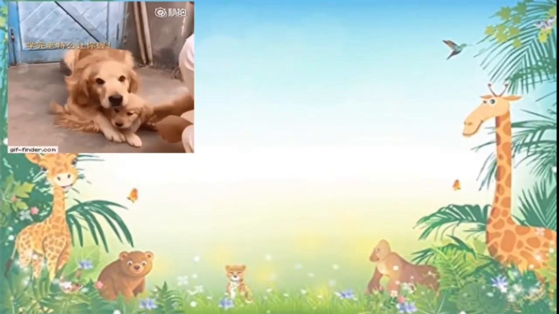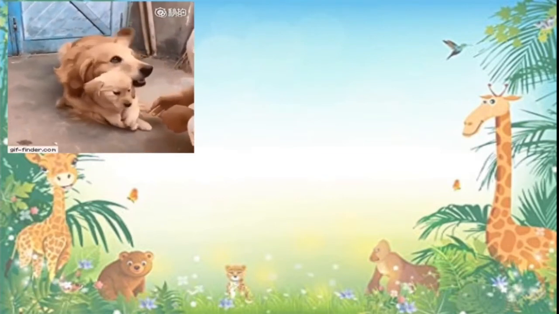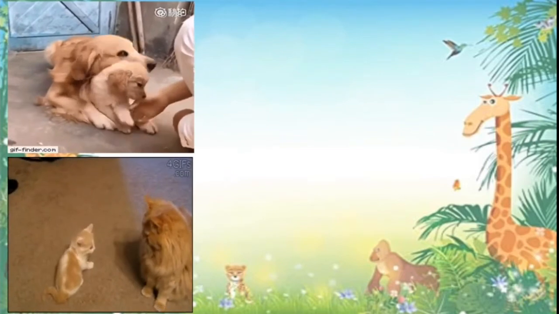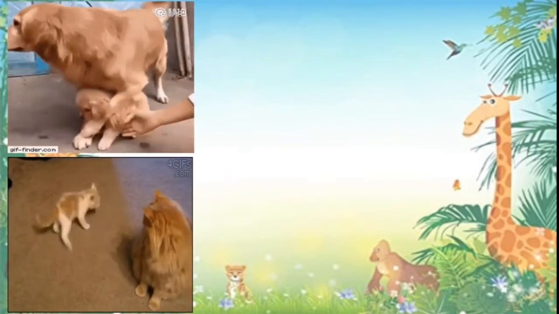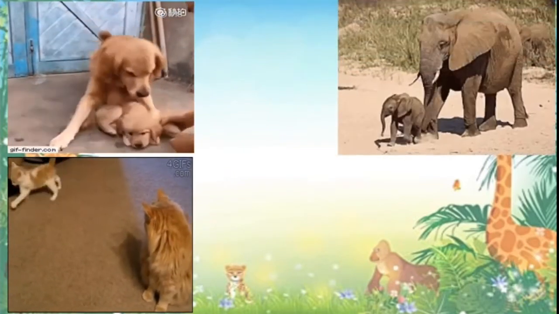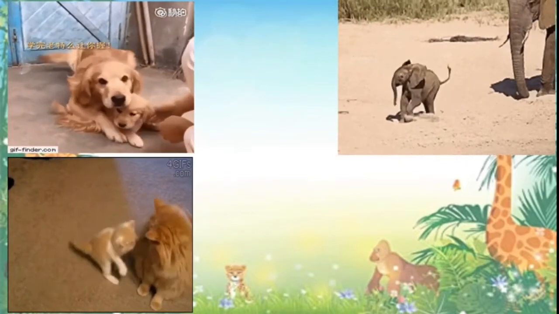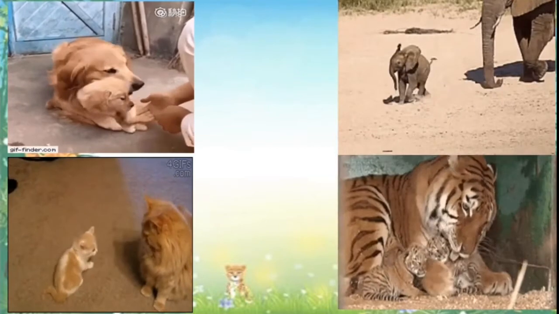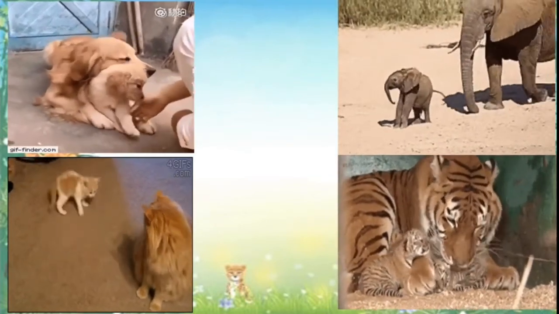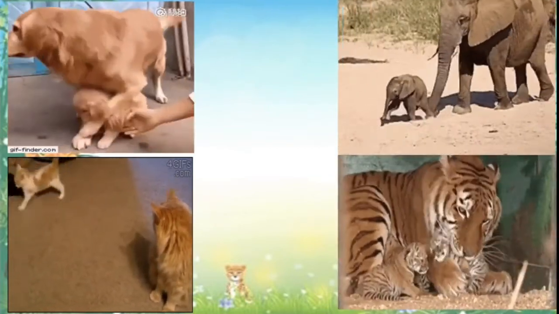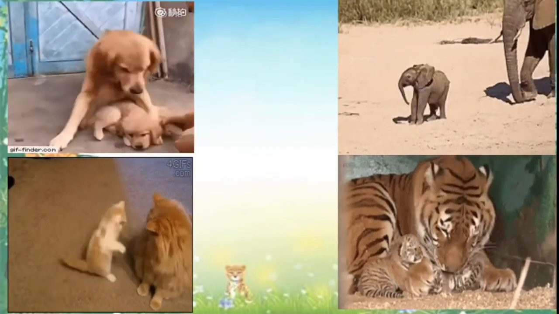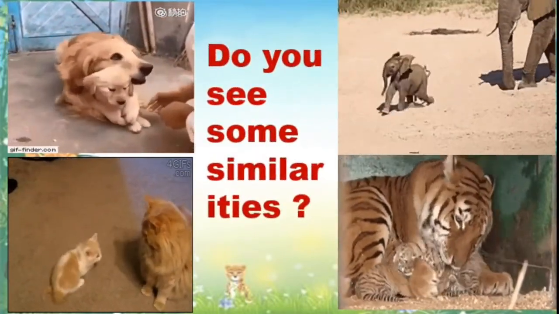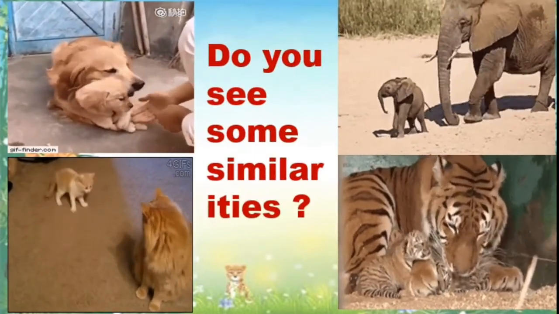Look at these puppies and their mother. Look at this kitten and its mother cat. Look, this is a calf and a mother elephant. Look at this picture, cubs and the tigers. Dear students, do you see some similarities between the young ones and their adults?